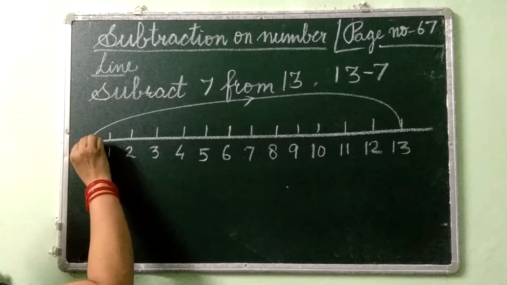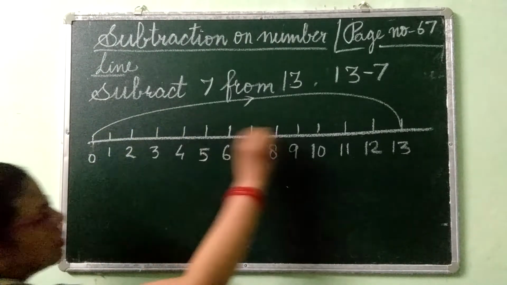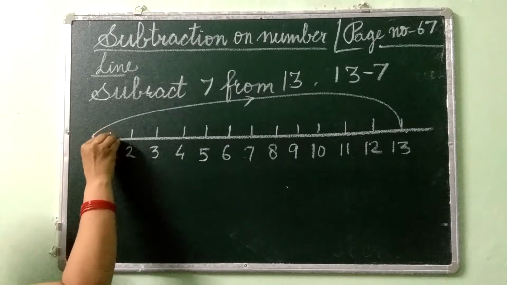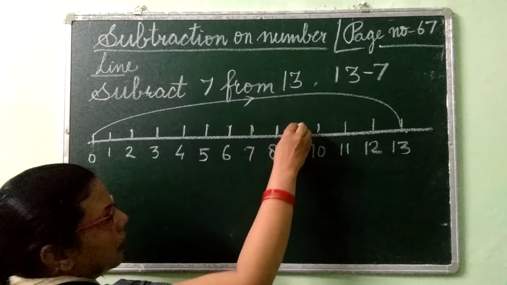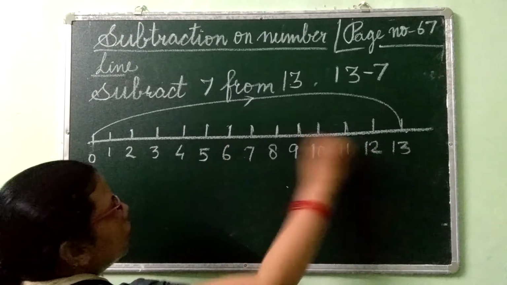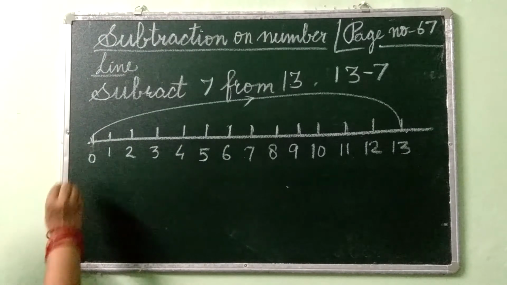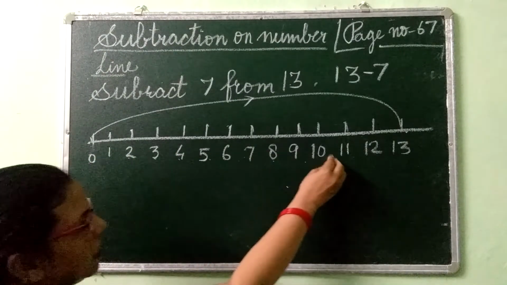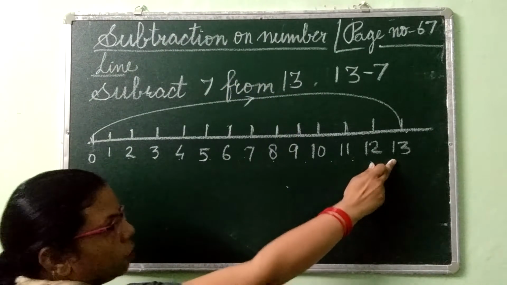So, first of all, you have to take out your scale. Put the scale on your copy and draw a straight line. Then on the scale, 1, 2, 3 is written, so there you mark it. This small line, you have to mark on that horizontal line. Small marks you have to make at each number. And there you start writing 0, 1, 2, 3, 4, 5, 6, 7, 8, 9, 10, 11, 12, 13. Because we have to subtract from 13, at least it should be up to 13.